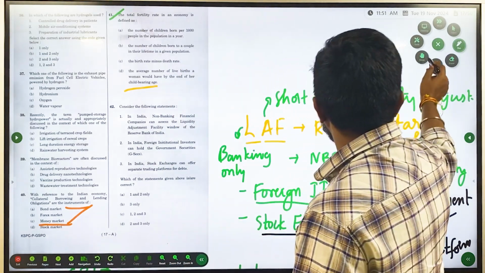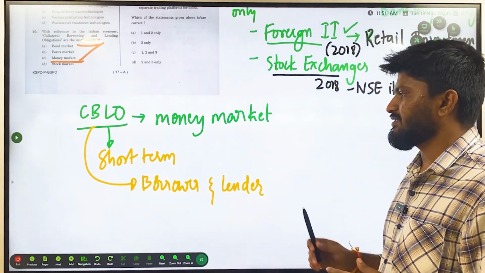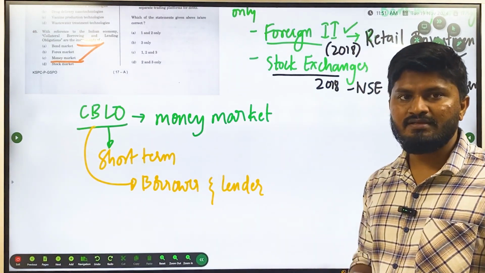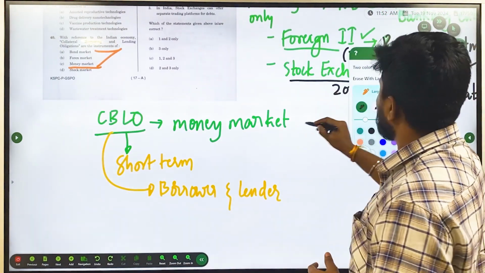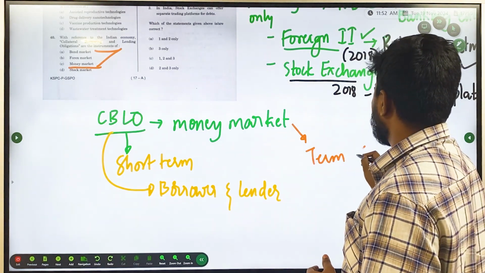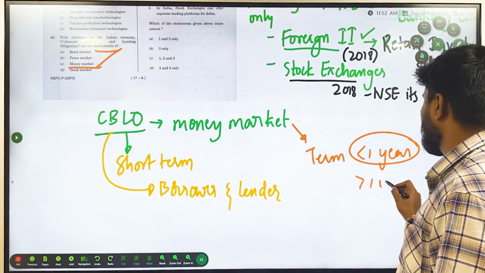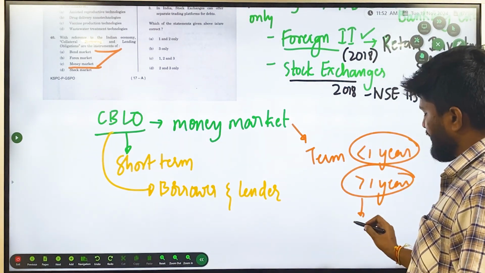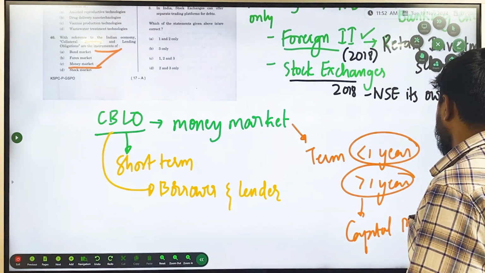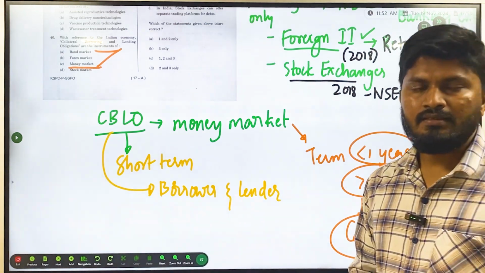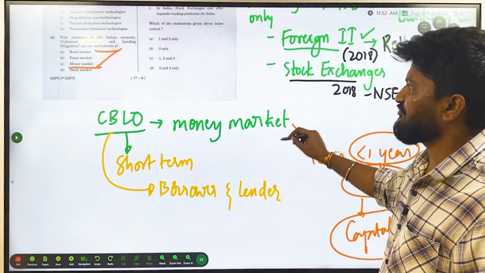What is CBLO? It is a short term money market instrument where there is an obligation between borrower and lender. What is money market? Any market where there is an exchange of money, but the term should be less than 1 year. If the term is more than 1 year, that market is called the capital market. These capital market, money market, bond market, stock market, forex market are sure questions every year, so better be prepared for these kinds of questions.